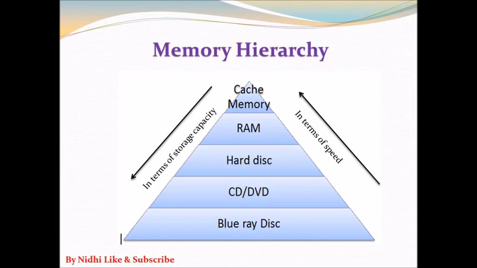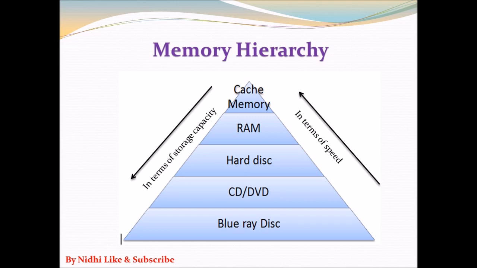Okay, students. In the last class, we talked about the types of computer memories. In this class, we will talk about the memory hierarchy. That means how we can categorize memory according to their speed and storage capacity. Here you can see a diagram in the form of a pyramid.